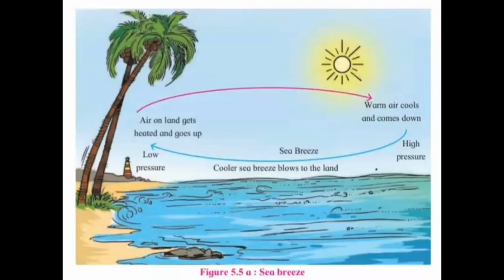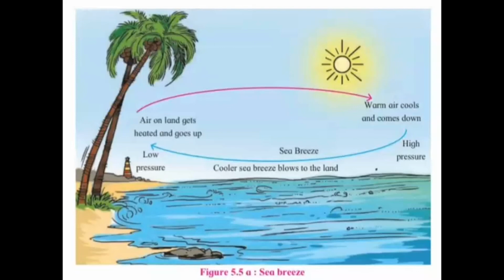It cools and comes down, creating a high pressure area on the land. As we know that air moves from high pressure area to the low pressure area, the cooler land breeze blows from the land towards the sea. Sixth question.